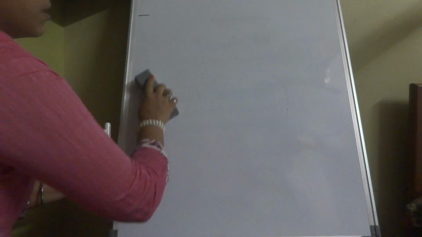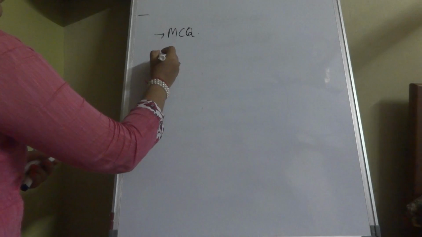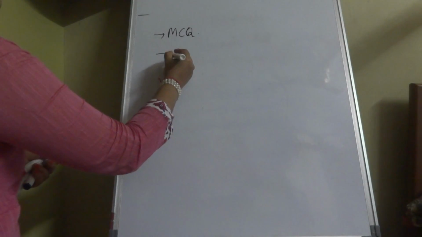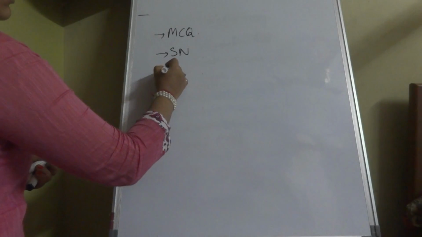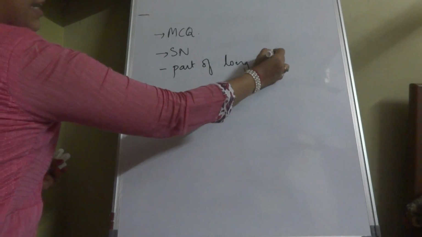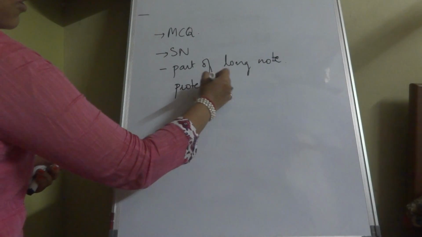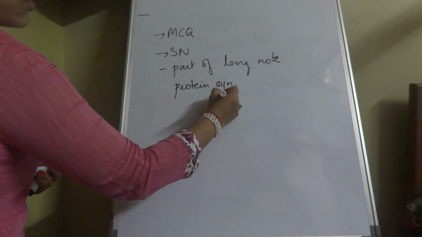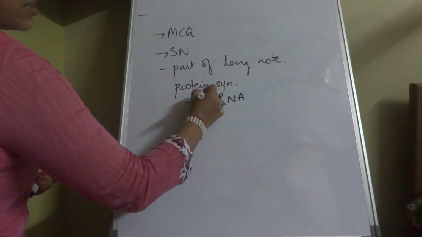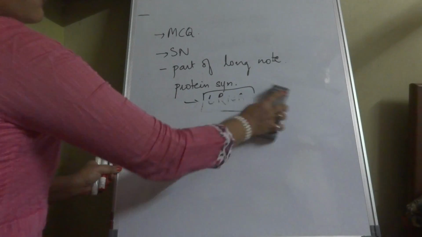Now coming to the understanding of mRNA, or why first we are discussing this thing today. It is important MCQ wise because there may be MCQs on this topic in pre-PG or in your MBBS course. It is important as a short note and it is part of a long note for UG as well as PG, and whenever you write a question on protein synthesis and it is a long note, especially you have to mention the structure of tRNA. Without mentioning the structure of tRNA, you should not go ahead with the answer if it's a long note, especially if you are a postgraduate student.